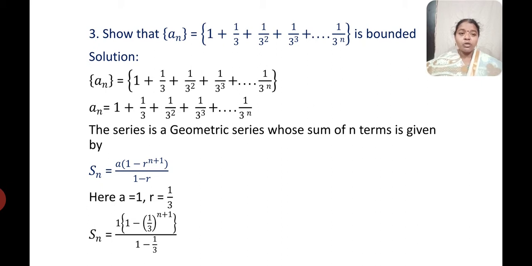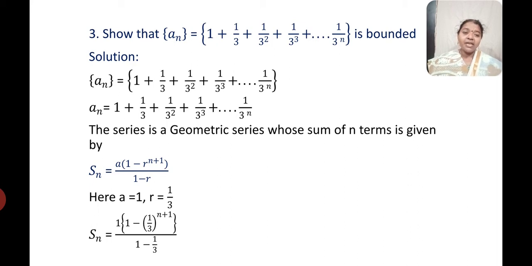Now when we look into this problem, it is very similar to what every one of you has studied under geometric progression, which comes under geometric series. So the above series is nothing but a geometric series whose sum of n terms is given by S_n is equal to a into 1 minus r to the power of n plus 1 divided by 1 minus r.